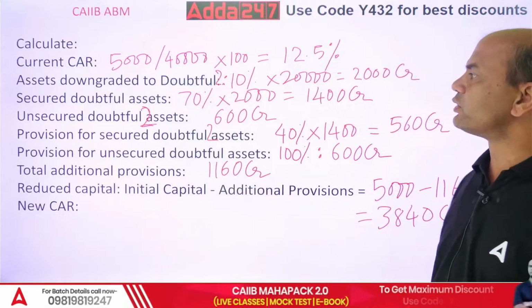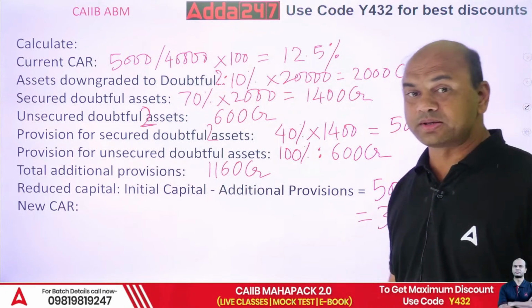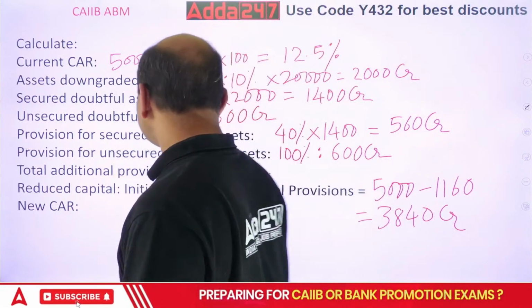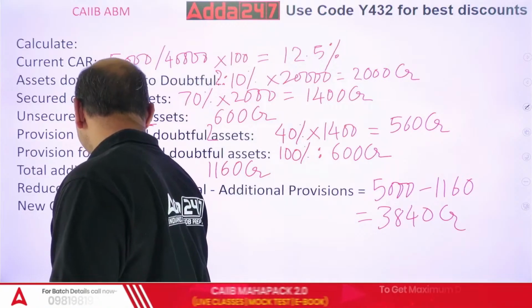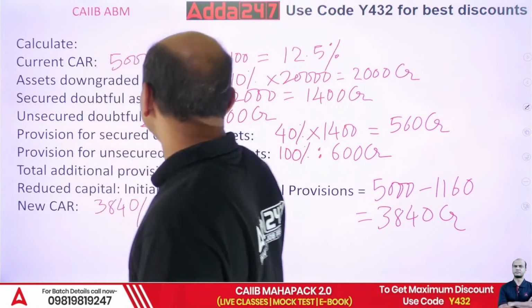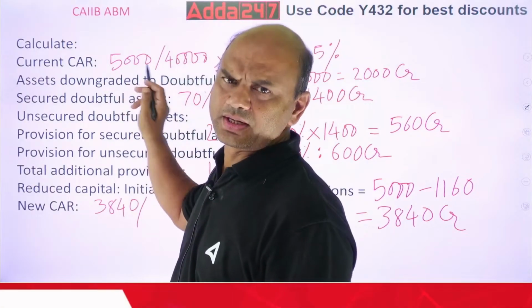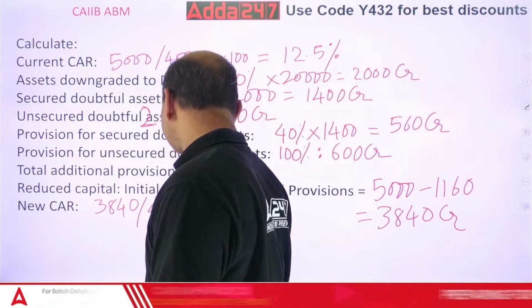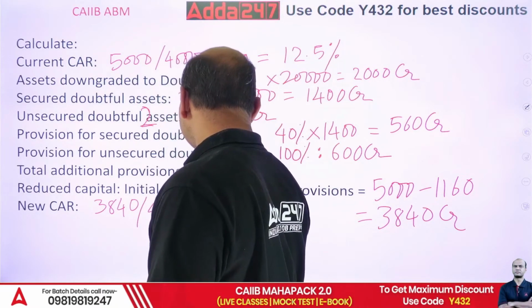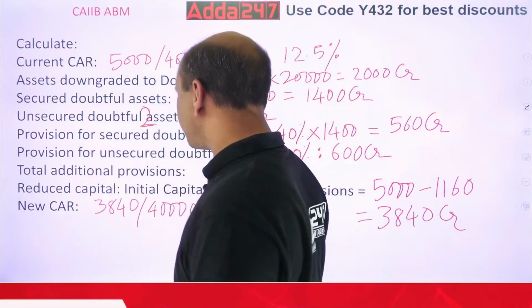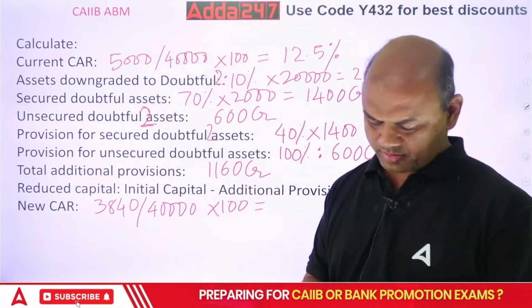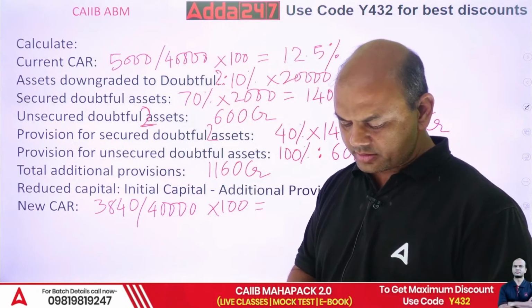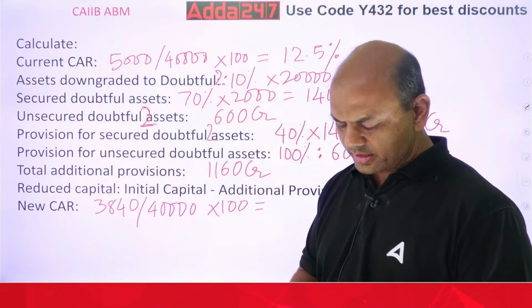New CAR, new capital adequacy ratio. Now RWA remains the same, but your capital has reduced. So new CAR is 3840 divided by, what is that? RWA 40,000. That is same. That is not changing. So 40,000 into 100. Okay, you have to do it into 100. So get the answer now. 3840 upon 40,000 into 100.